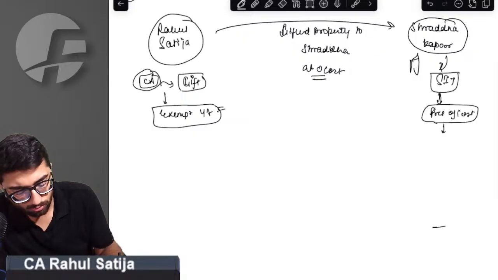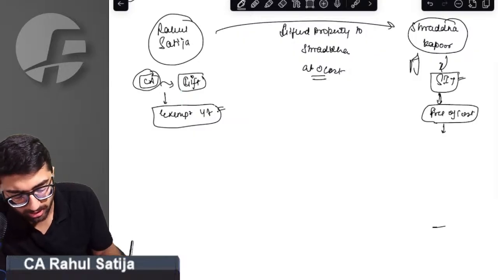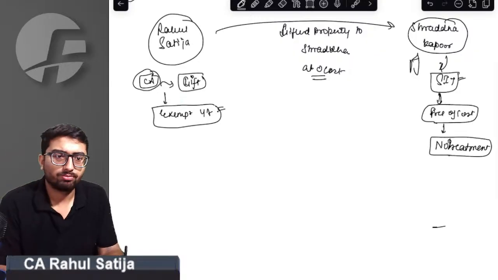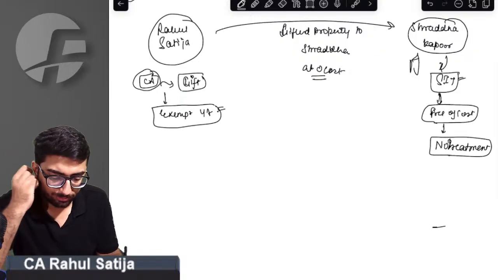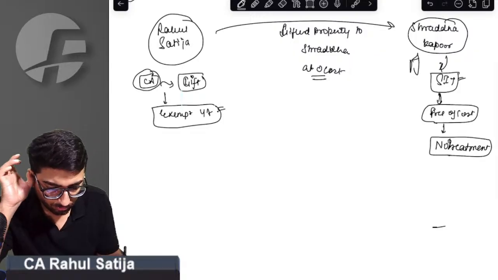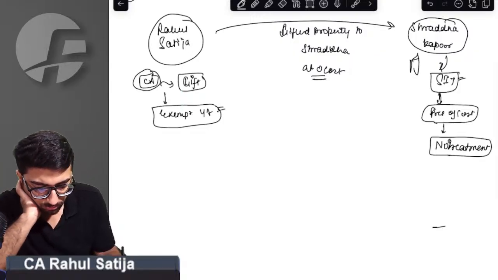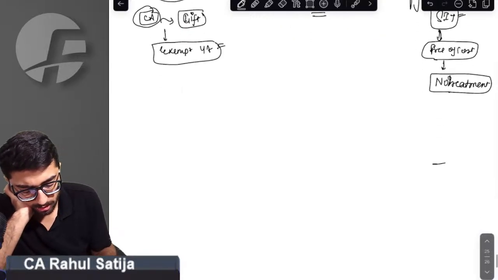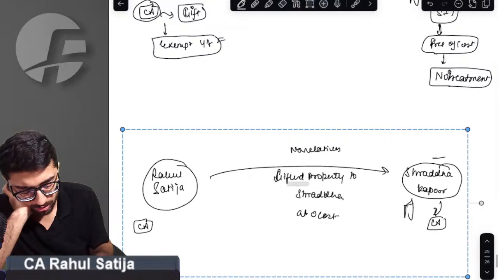This implies whenever Shraddha holds such property as stock in trade and she receives any property free of cost, no treatment. So we got your point. Beautiful, beautiful, Arjun. Similar question, sir, similar question.